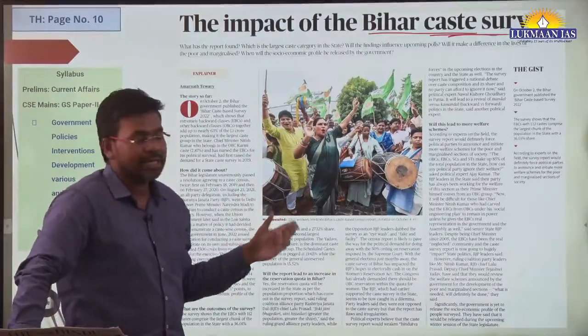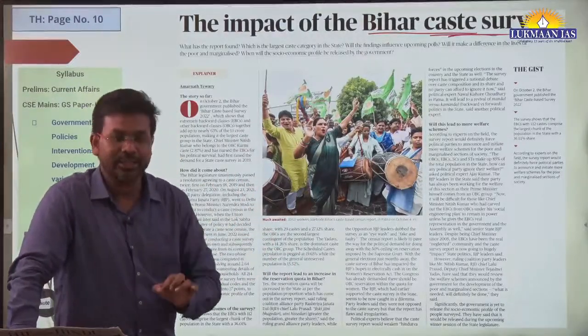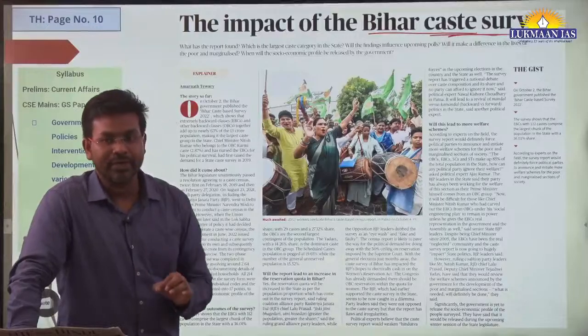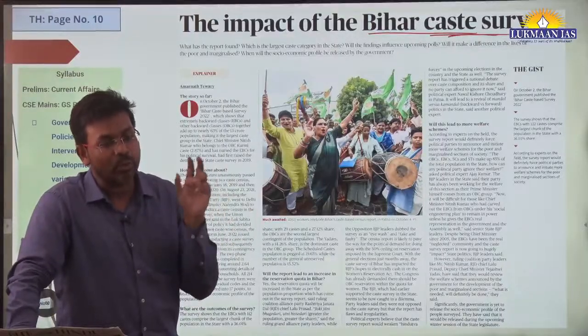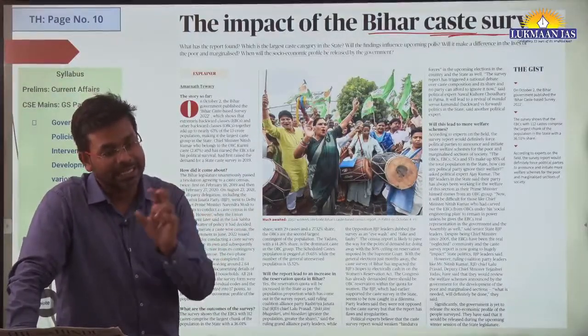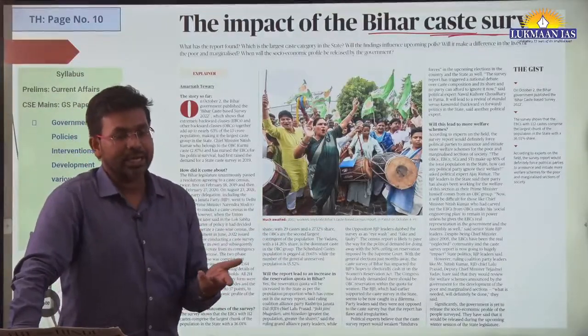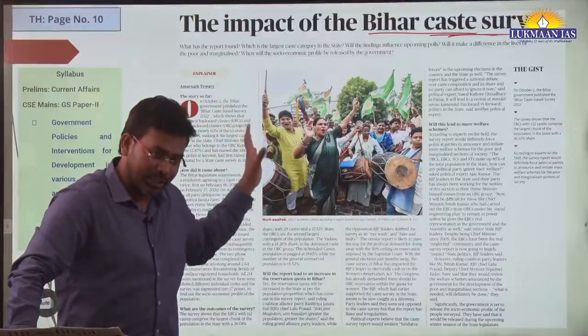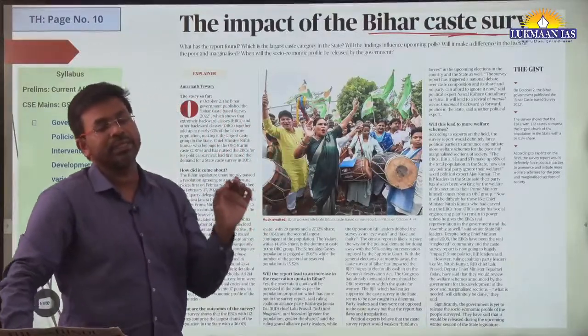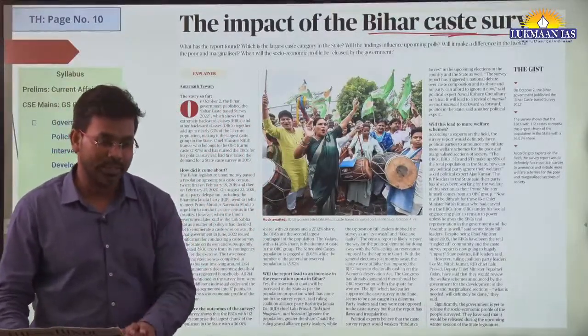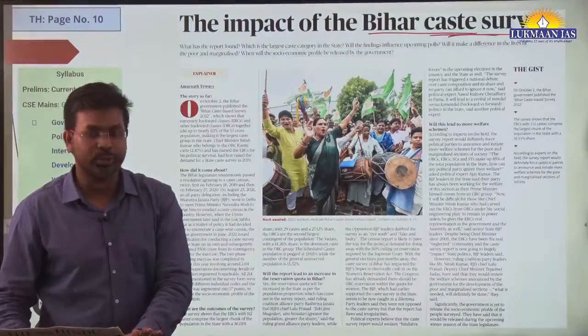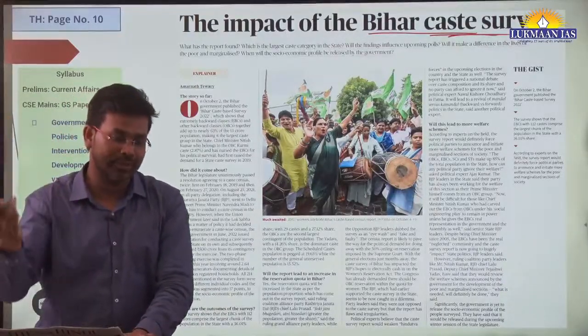So the Bihar government approached the central government long back and asked it to conduct a caste-based survey in the state of Bihar and across India. Conducting a caste-based survey, as mentioned in the constitution, is a part of the union government. The union government has authority under the constitution of India to conduct a caste survey.